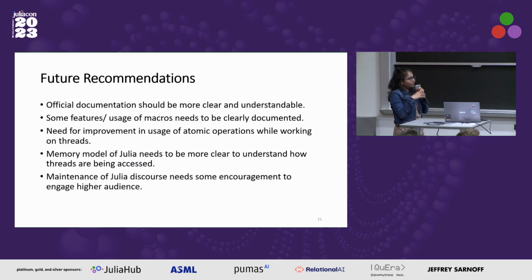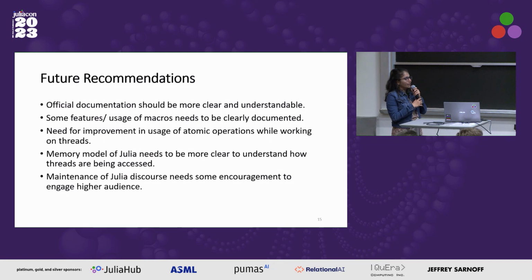These are some of the future recommendations that we found, that we can improve our official documentation. We can also improve some features and the usage of macros with proper minimum examples, clearly documented. There are some novice developers confused with the usage of atomic operations while they're working on threads.